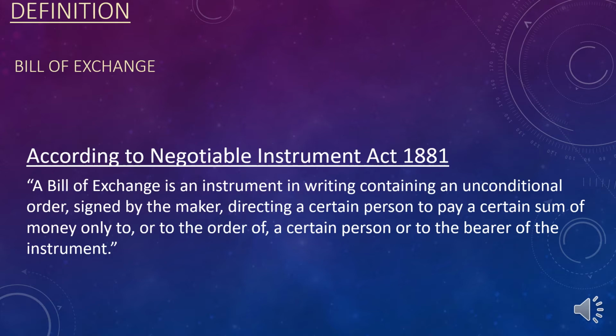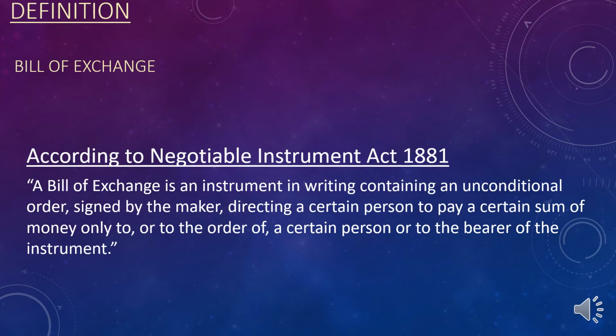And in this written instrument, there should not be any condition. It should be unconditional. Means seller is not saying that when it will rain, you give me the money. When there will be the hot summer, you give me the money. That means he is not keeping any condition. It is unconditional order, and it should be signed by the maker. Maker of bill of exchange is nothing but the drawer, directing a person to pay a certain sum of money only to.